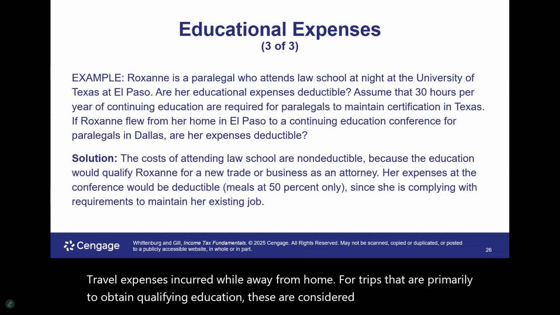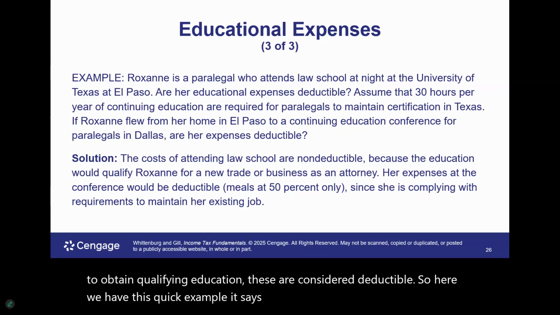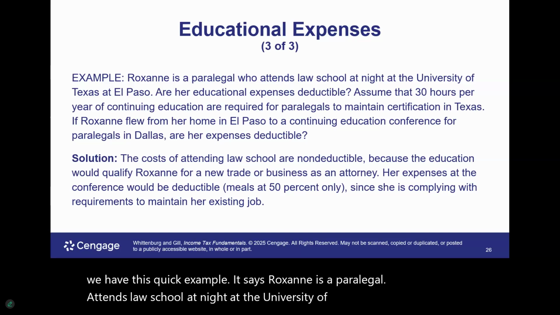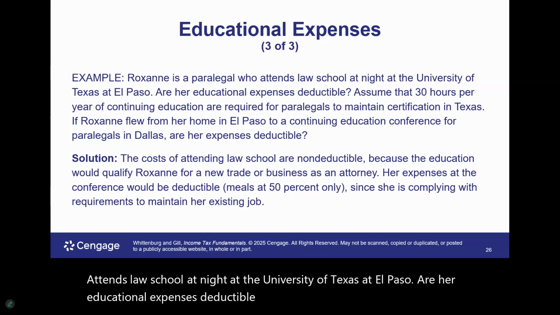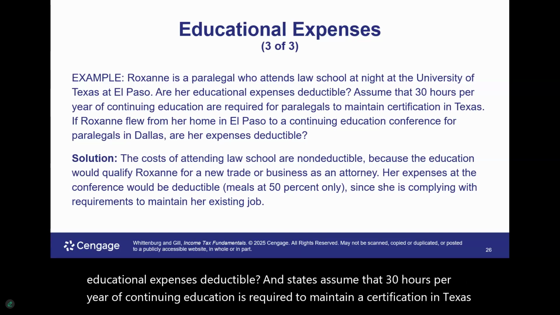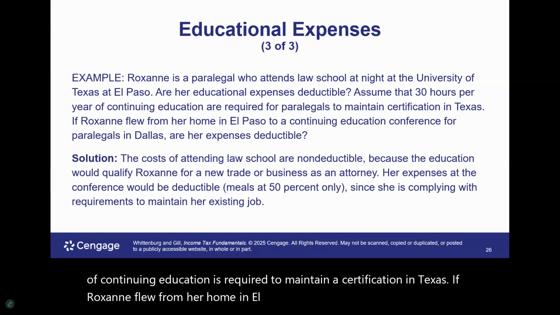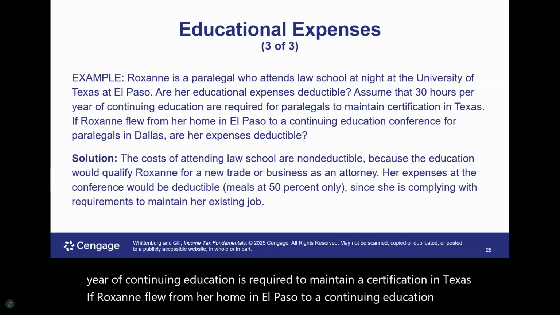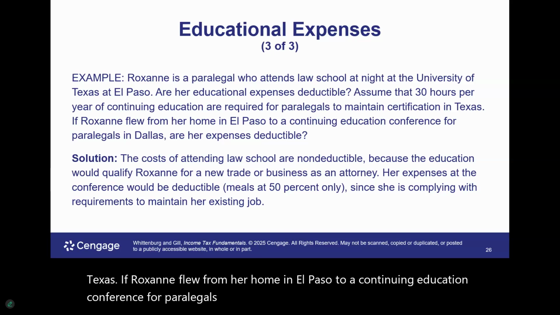So here we have this quick example. It says Roxanne is a paralegal. She attends law school at night at the University of Texas at El Paso. Are her educational expenses deductible? And it states, assume that 30 hours per year of continuing education is required to maintain a certification in Texas. If Roxanne flew from her home in El Paso to a continuing education conference for paralegals in Dallas, are her expenses deductible?